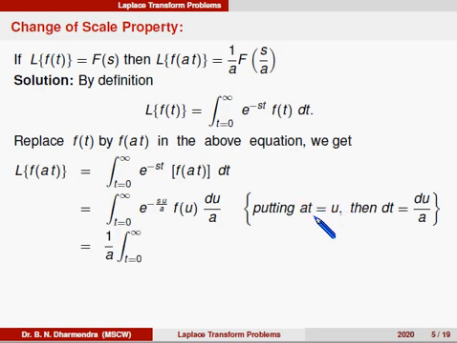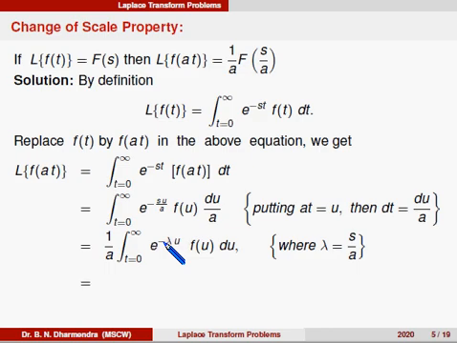Therefore, 1 by a is a constant term, so we can take it outside the integral. The integral from 0 to infinity of e power minus s by a into u, f of u into du. We take s by a equal to lambda, because we can compare with the formula, where lambda is equal to s by a.